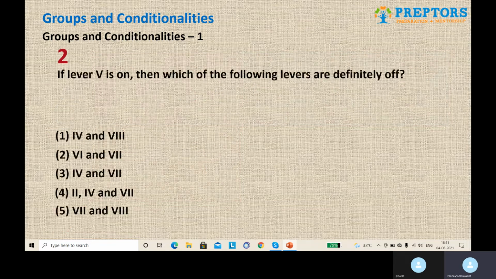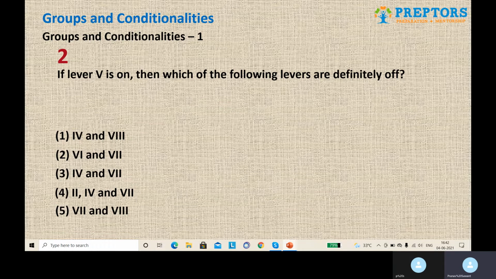Let's move to the next question now. If lever 5 is on, then which of the following levers are definitely off? Now, lever 5. When will lever 5 be on? The condition says that one out of lever 2 or 3 is on. Only in that case, lever 5 is on. But guys, do we know which lever out of 2 and 3 has to be off and which has to be on?